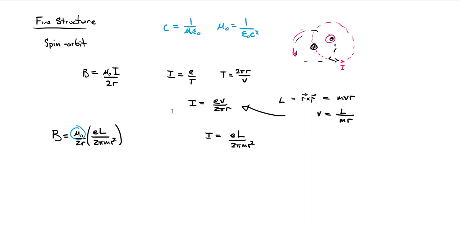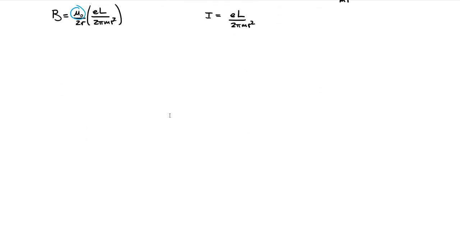And what that all comes out to is, classically, in this simple model we've made up, a magnetic field equal to e L over 4 pi epsilon naught m c squared r cubed, where now we've got this written in terms of our old friend, the rest mass, and this 4 pi epsilon naught.